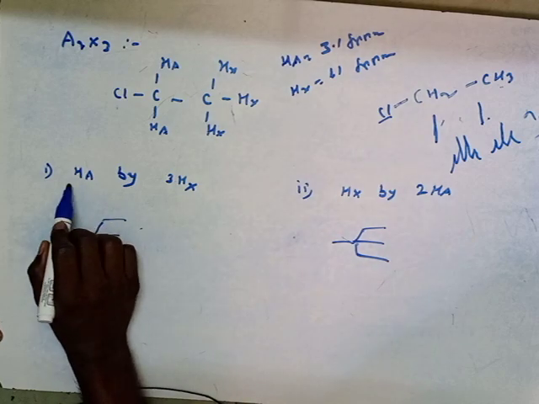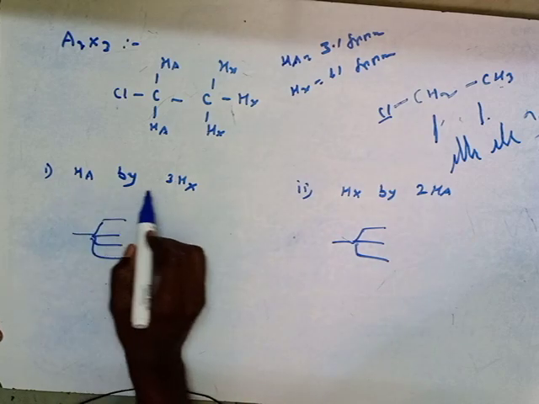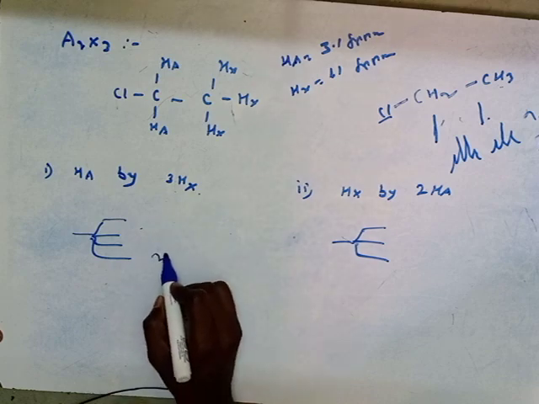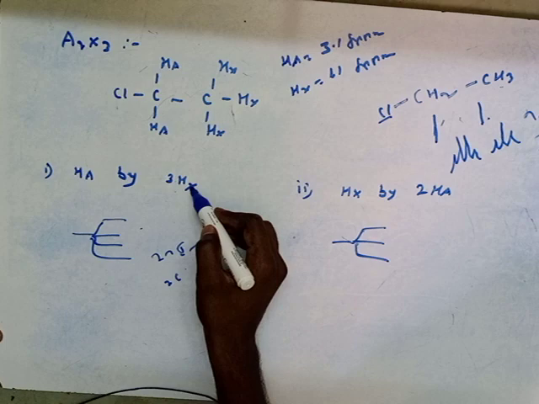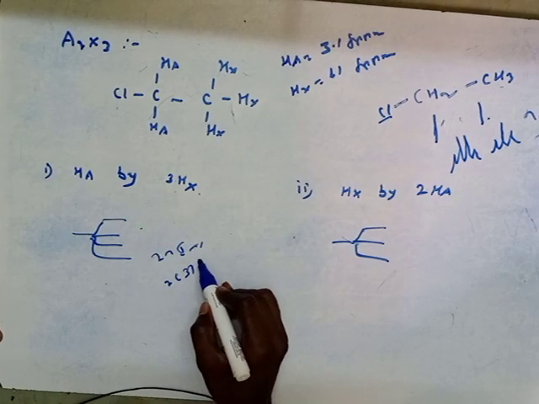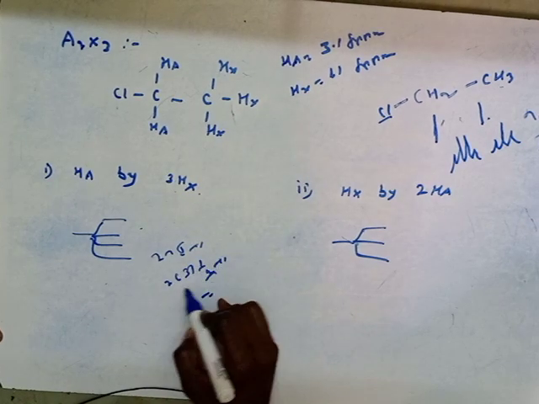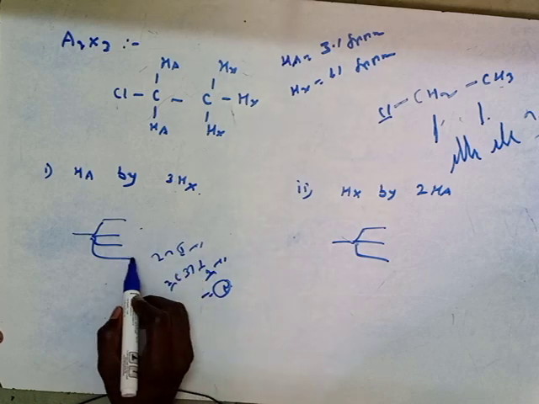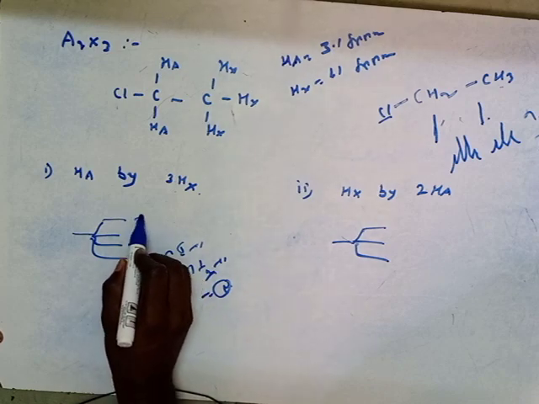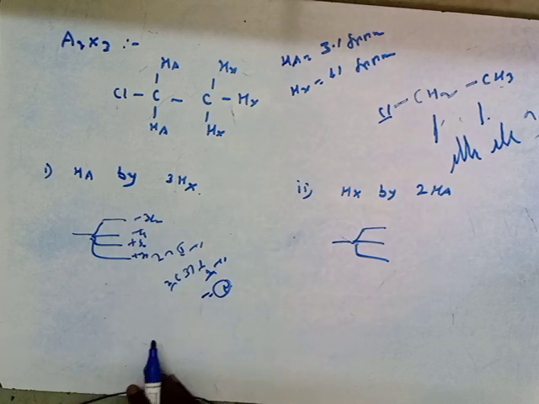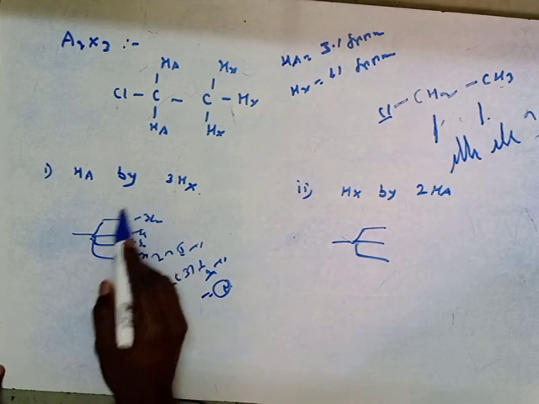Here see how it is. For the splitting of the HA proton by 3 HX protons, 2nI plus 1, 2 into N number of protons, how many protons are there? 3. 3 times half plus 1 will give 4. So it is a quartet, that is plus 3 by 2, plus half, minus half, minus 3 by 2, meaning in the presence of a magnetic field it can be split into 4.